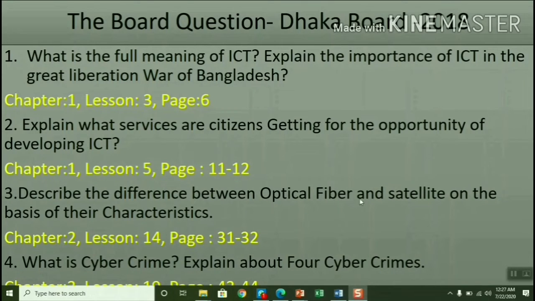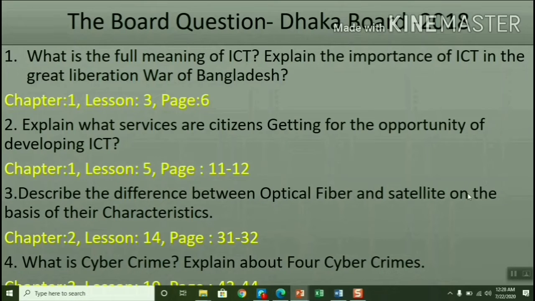Describe the difference between optical fiber and satellite on the basis of their characteristics. That means what is the function, what is their structure, everything will be included here. So you can write with key points. That means the difference will be with three columns. In one column you will write the characteristics, as it is mentioned, on the basis of the characteristics, and another column optical fiber, another column satellite. You will make this one. I will give this one as homework. Okay, go for the next one.